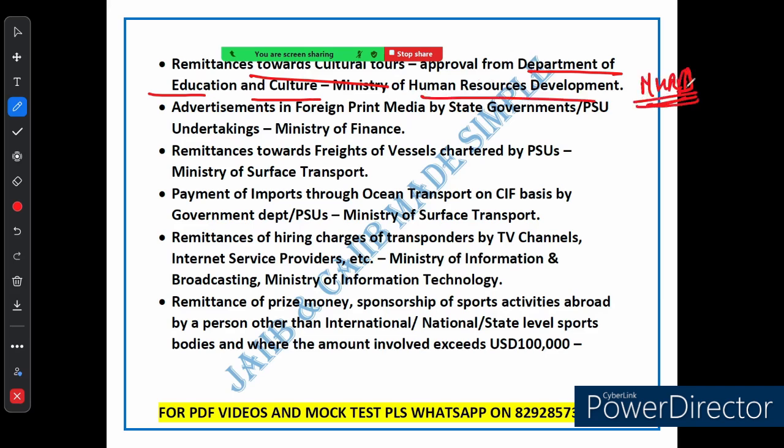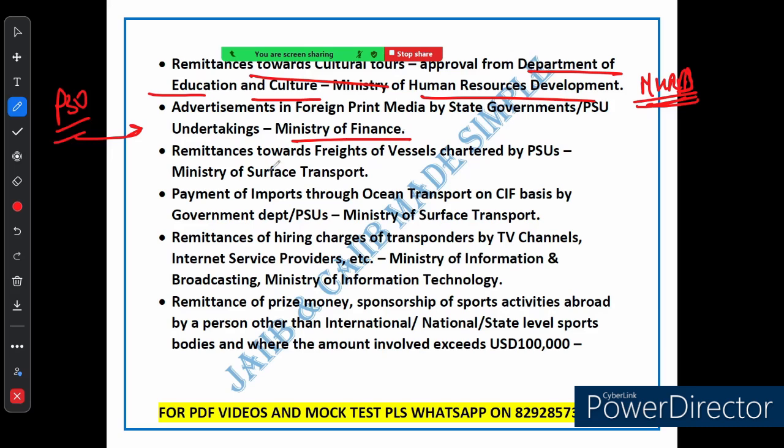The second is, if a state government or a public sector undertaking, PSU, wants to place an advertisement in the foreign print media, they have to get approval from the Ministry of Finance. This is to ensure that these advertisements are aligned with the national interest.